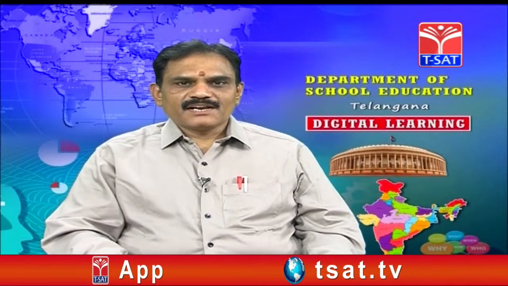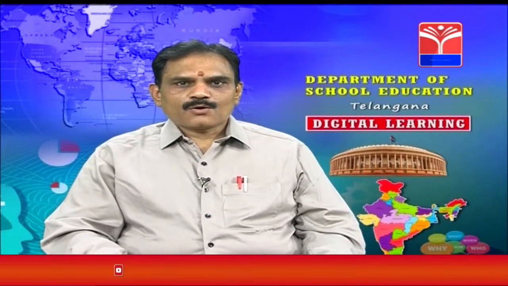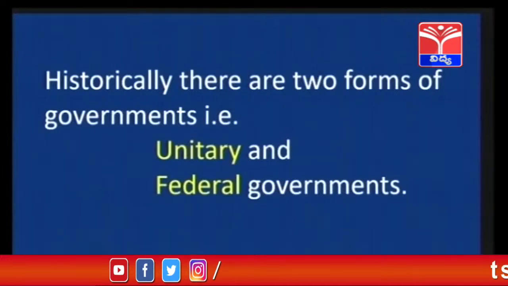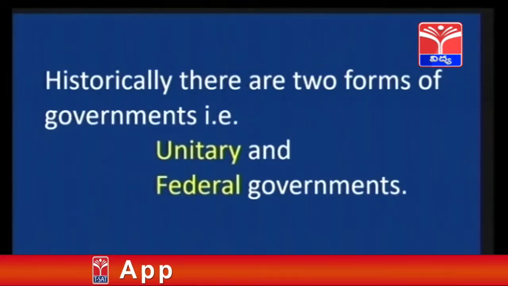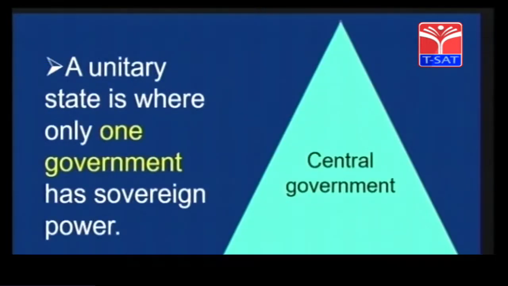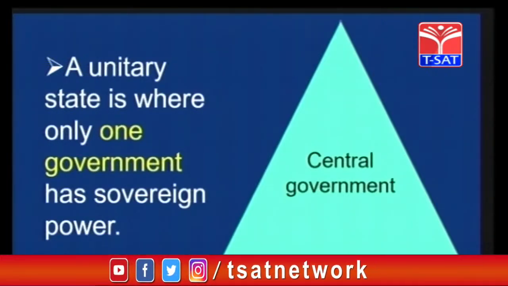Now let us see another feature of the Indian Constitution, which we call federalism. Historically, there are two forms of governments: unitary and federal. A unitary state is where only one government has sovereign power. If we see here, in total only one government will be there.